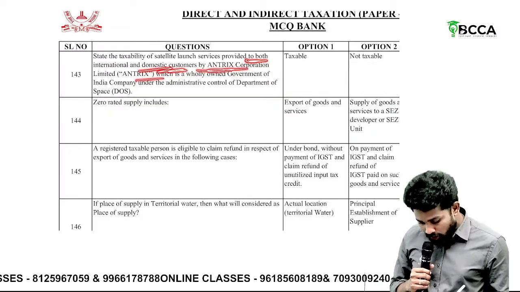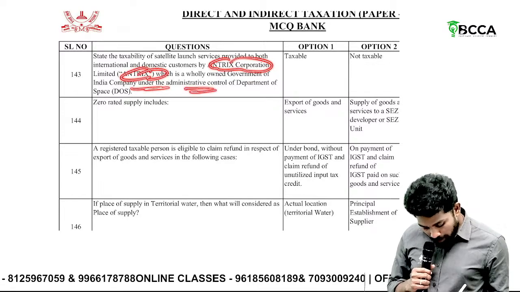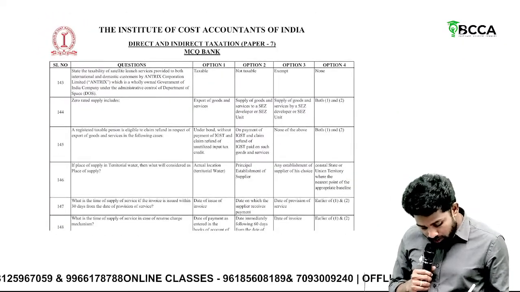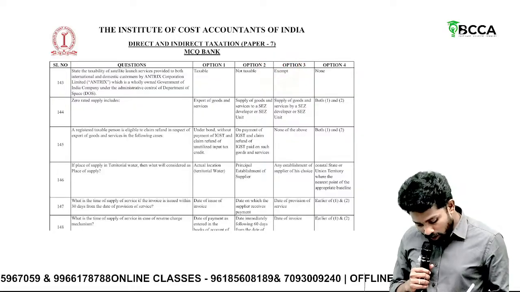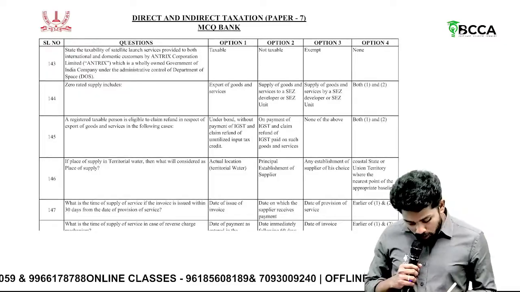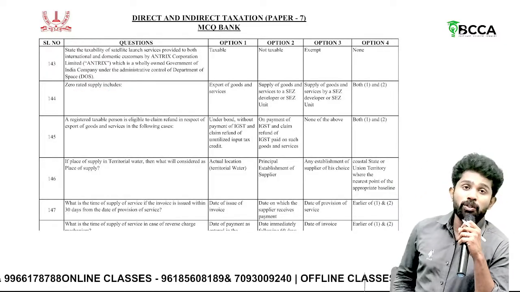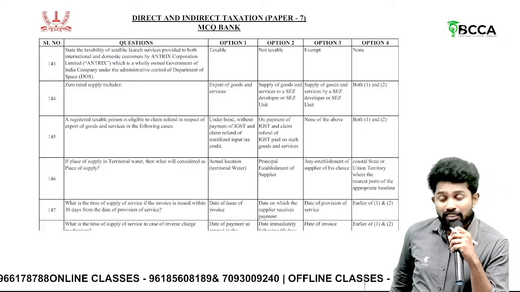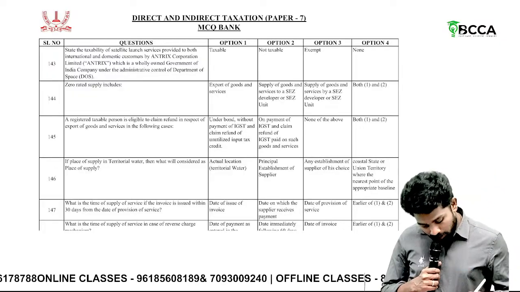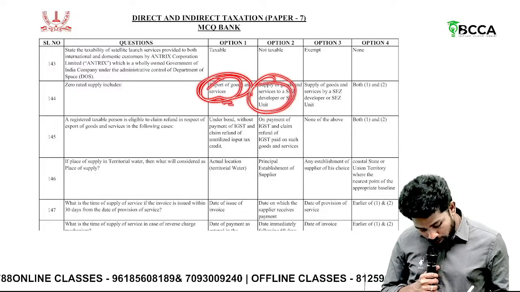Then, state the tax liability of satellite launch services provided to both international and domestic customers by Antrix Corporation. The services provided by Antrix Corporation by way of launching satellite services are exempted. Launching satellite services are what? Exempted. Then zero rated supply. What does zero rated supply include? Zero rated supply includes supplies to SEZ, and even exports. So it is what?